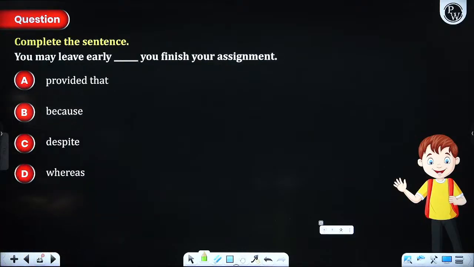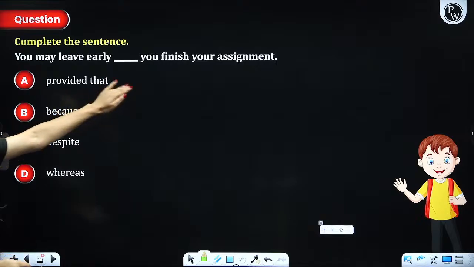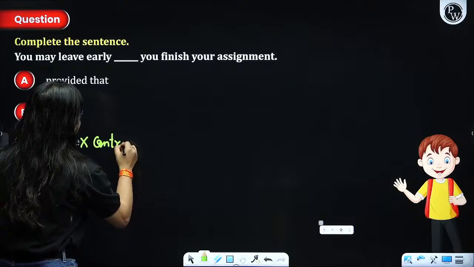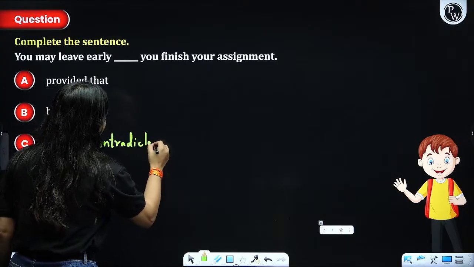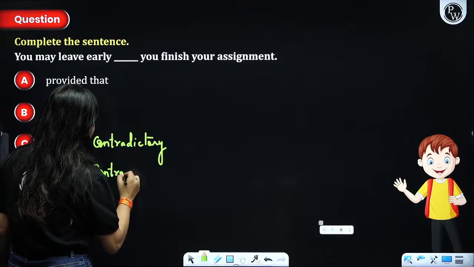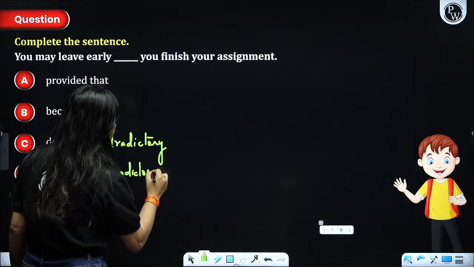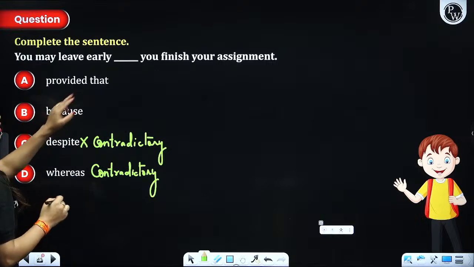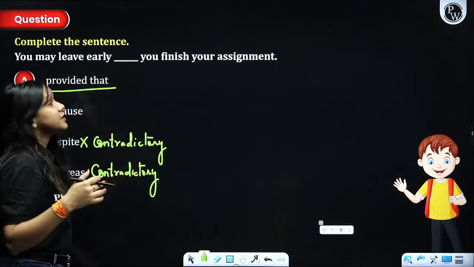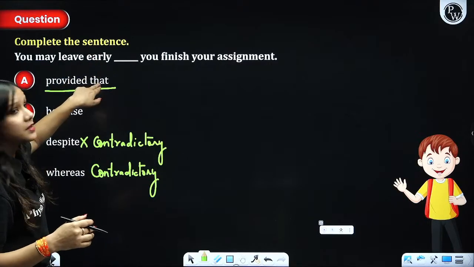Next, complete the sentence. You may leave early as you finish your assignment, provided that. Because you finished, no. Despite, not at all. This is contradictory. This is also contradictory. This is because you finish your assignment, no. Provided that means you may leave early only if.